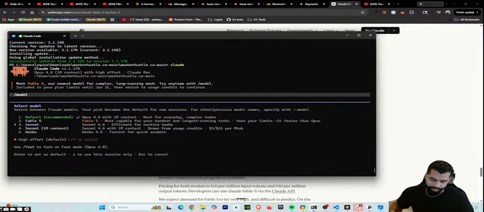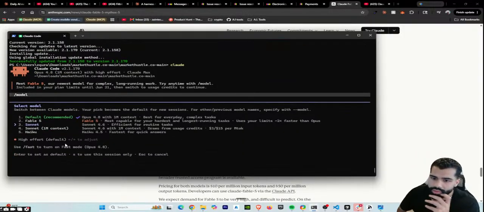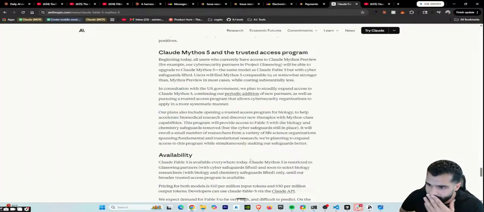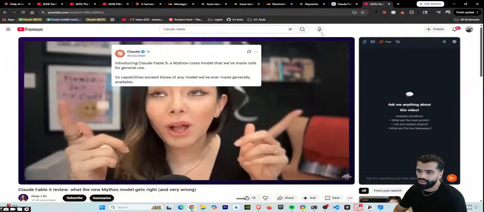Like, Opus keeps telling me it's going to use 2x more. I have no idea where the baseline is anymore, right? Obviously it's telling us exactly, but I need a little counter. I think you can show a little token counter or whatever it's using. But I guess I'll save Fable 5 for later to figure out a good use case for it. But it's nice that I can use it up till the 22nd as much as I want.